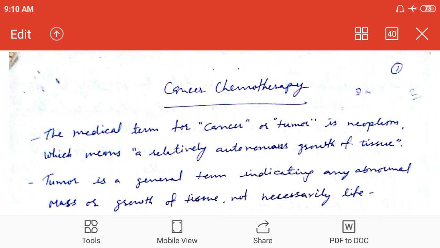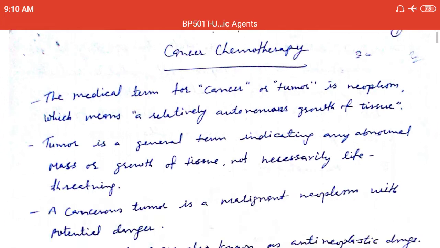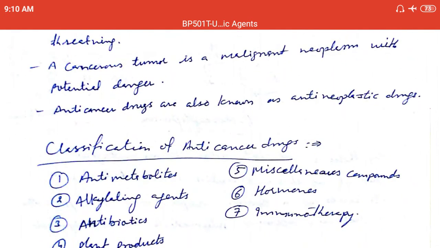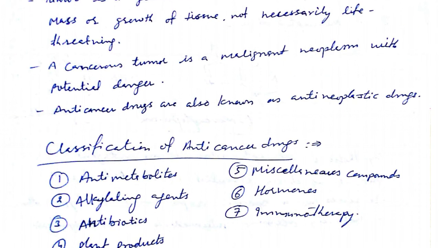about cancer, tumor as well as neoplasm. As we have discussed in the last video, anti-cancer drugs are the drugs which are used to prevent or in treatment of cancer.